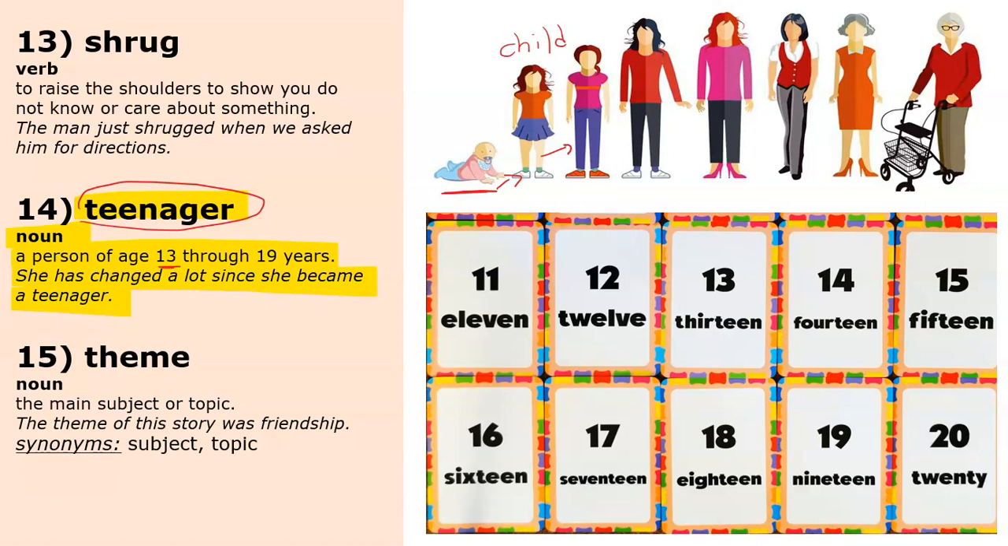So we use this word teenager because the numbers are ending in teen if you look at them carefully. 11 and 12 don't have teen, but 13 and 14, 15, all of these have teen in the ending. That is why we call them a teenager. This stops when we get to the number 20. So teenagers are just anyone who is between the age of 13 and 19.